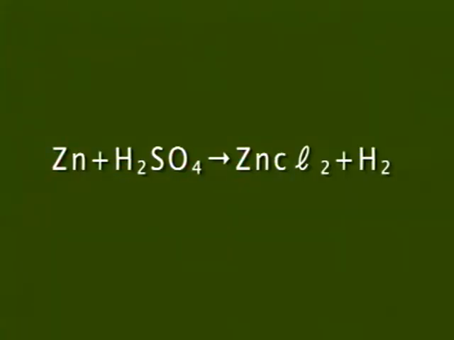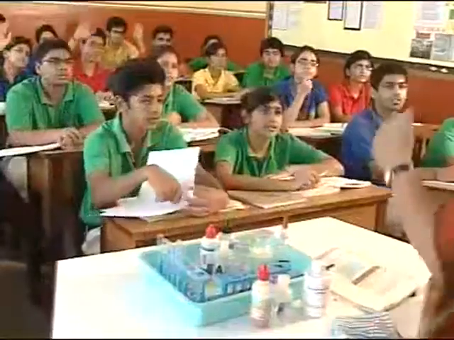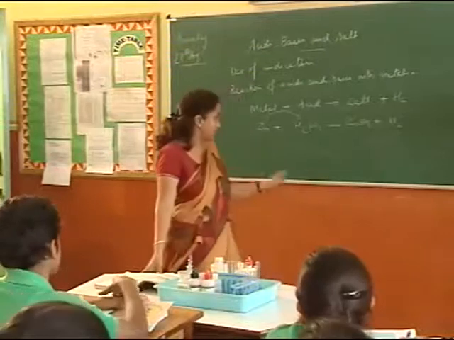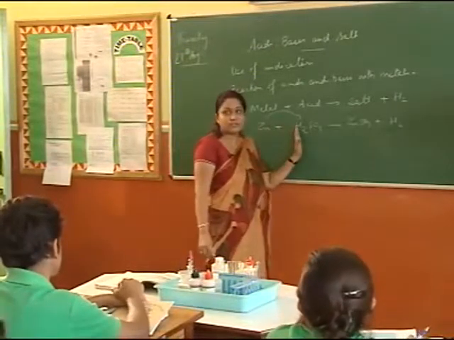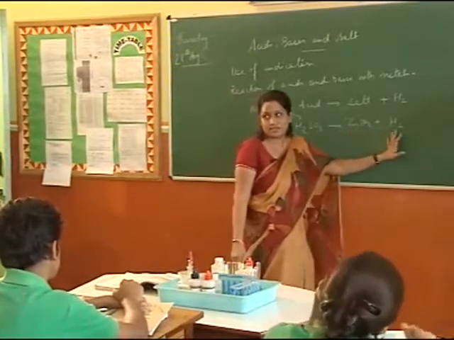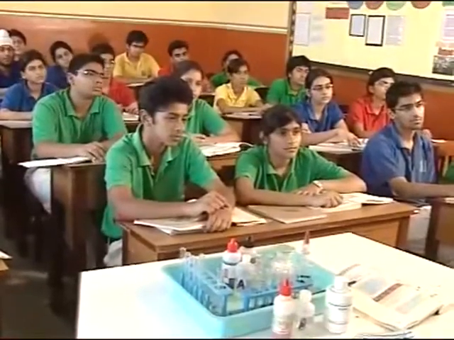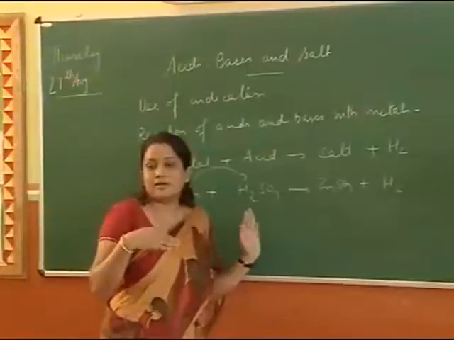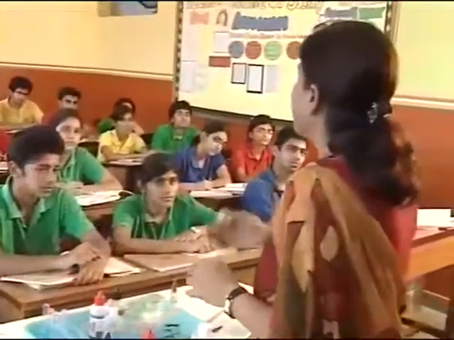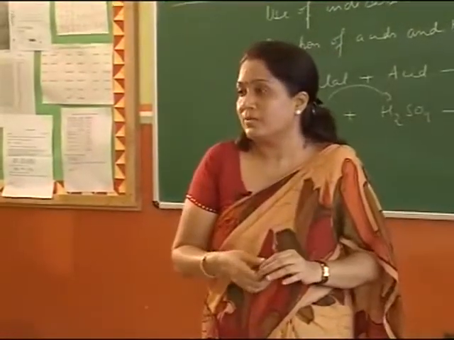Now what type of chemical reaction is this? We had discussed the types of chemical reaction. Yes, Yog? It is a displacement reaction. Zinc being more reactive than hydrogen has taken the place of hydrogen and you get zinc sulfate and hydrogen gas. We can carry out this reaction with hydrochloric acid, then you will get zinc chloride. Learn to write these equations with as many metals and acids as possible so that you get practice forming the compounds, and you will also be able to balance the chemical equation.